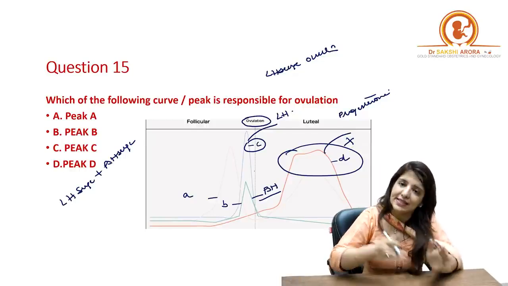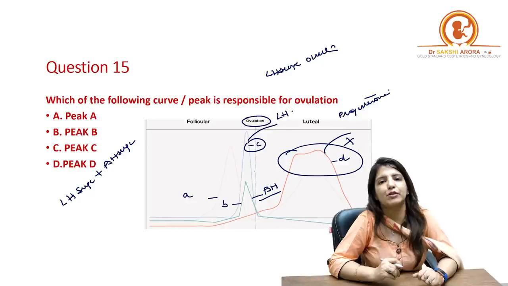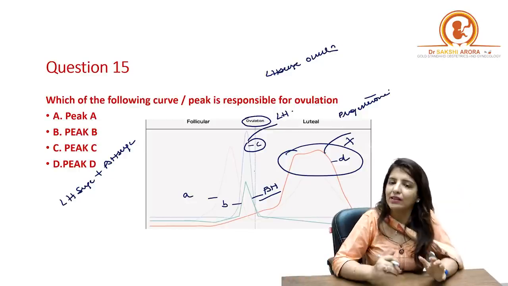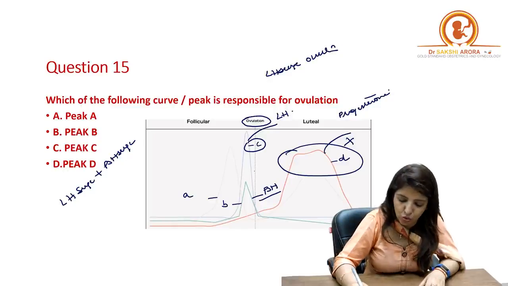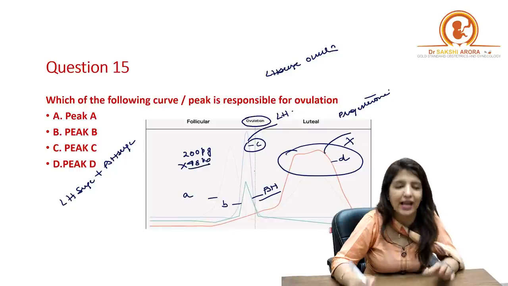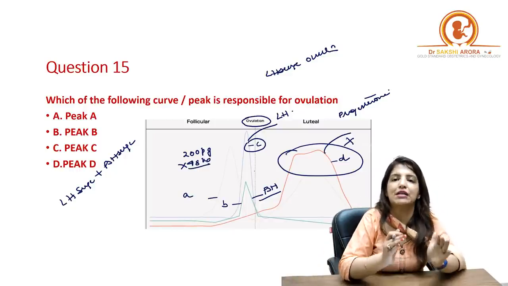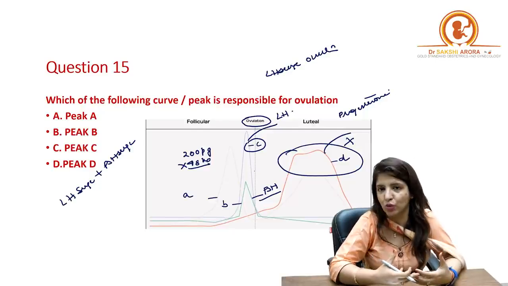Now, why does the LH surge happen? LH surge happens because the levels of estrogen increase in the body, and when the levels of estrogen become 200 picograms for 48 hours, then it leads to LH surge. So before the LH surge, it is the estrogen peak which is going to happen.